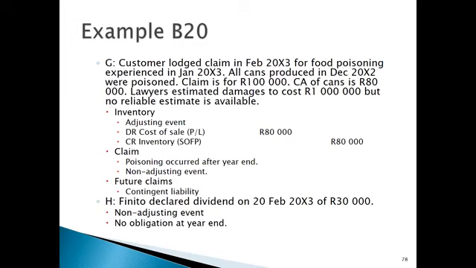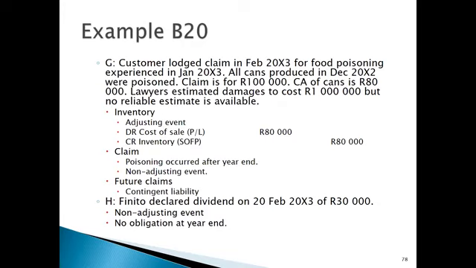Okay, so there's a couple of different pockets of information here that we need to consider. So firstly, looking at the inventory itself. We know that all the cans produced in 20X2 were poisoned. That immediately means that the inventory we did have before year end was tainted, it was poisoned, and that's telling us that inventory we had at year end we would need to write off. So that part is an adjusting event. We'd do the write-off by debiting cost of sales with 80,000 Rand, the full carrying amount, and credit inventory with 80,000 Rand. So all those cans produced before year end, they were poisoned, they needed to be written off.